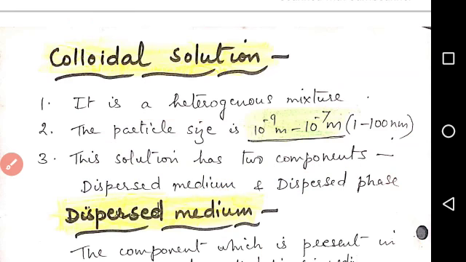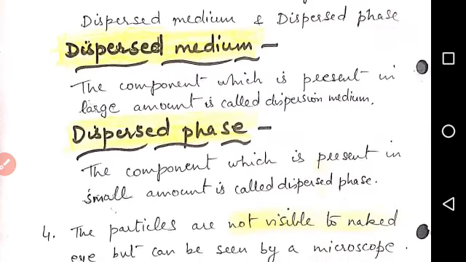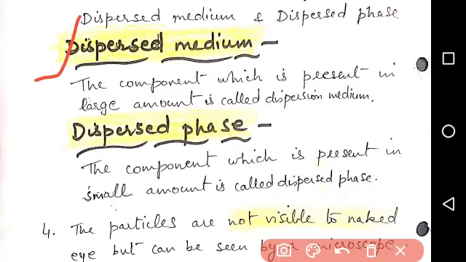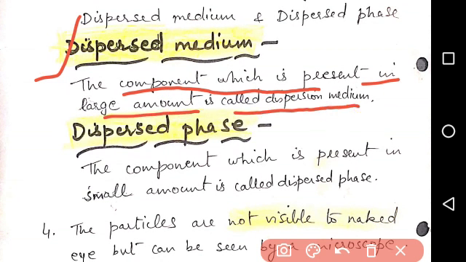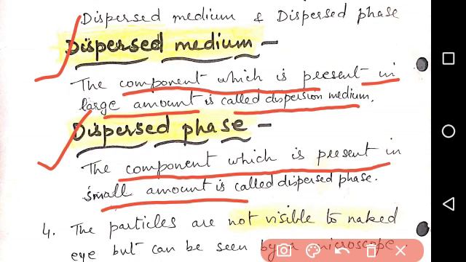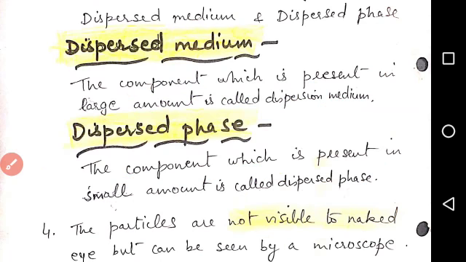The component present in large amount is called the dispersion medium, and the component present in small amount is called the dispersed phase. This is equivalent to the solvent and solute in a true solution: the solute compares with the dispersed phase and the solvent with the dispersion medium.